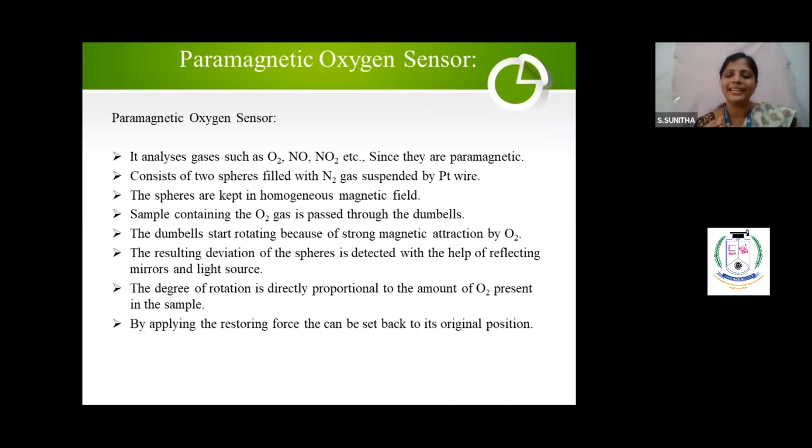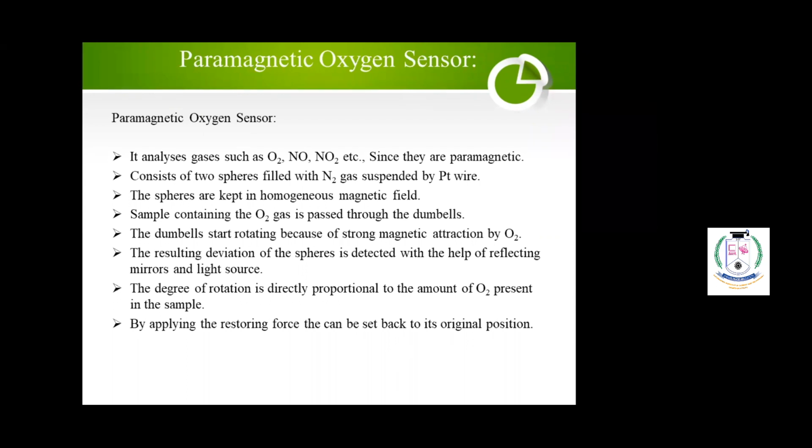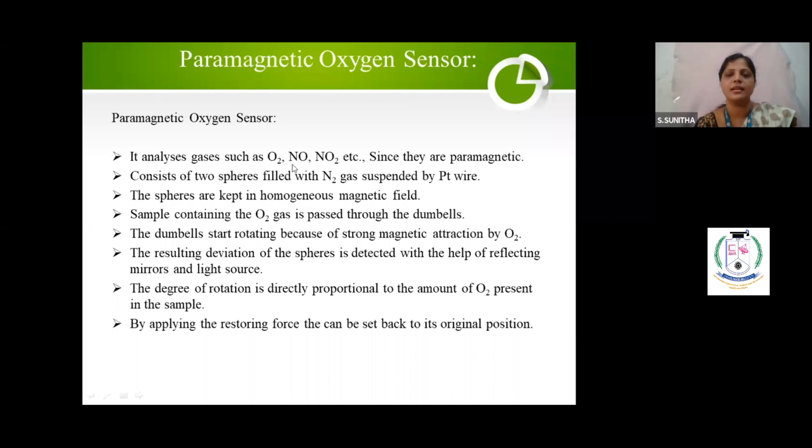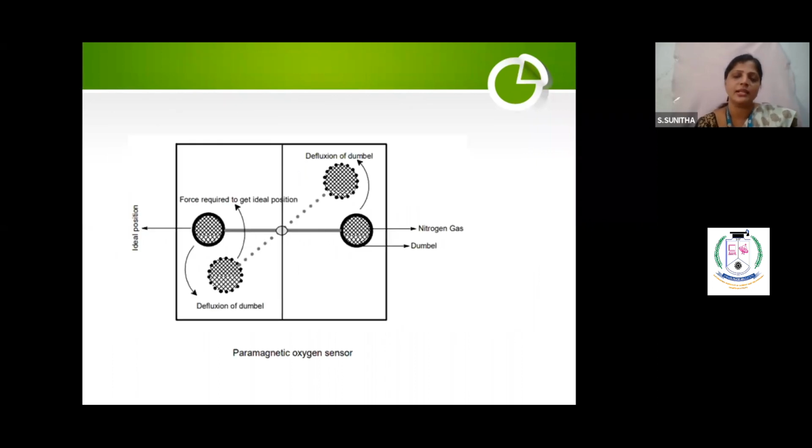So when you keep oxygen inside a magnetic field, it will undergo some sort of magnetic deflection. When you measure that, it is very simple. Is it clear? Now I will show you. It analyzes gases such as oxygen, nitric oxide, nitrogen dioxide, etc., because those are all paramagnetic. So what is the setup? I will show you the setup. It will be very easy.